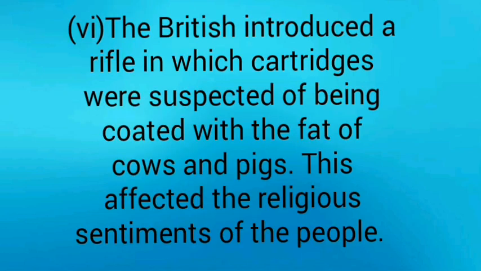The next point: the British introduced a rifle in which cartridges were suspected of being coated with the fat of cows and pigs. This affected the religious sentiments of the people, so the soldiers refused to use this rifle or cartridges. This was the immediate cause of the 1857 revolt.